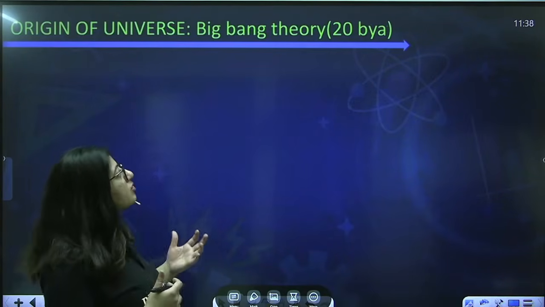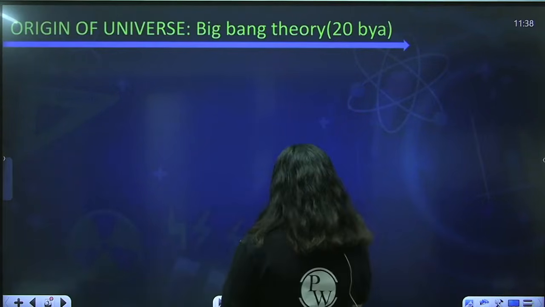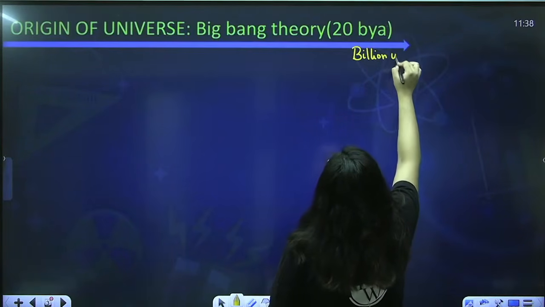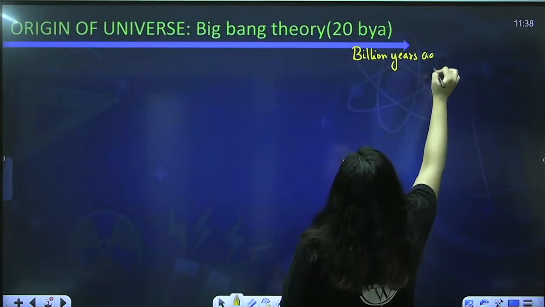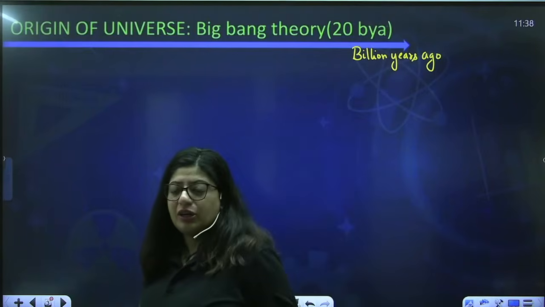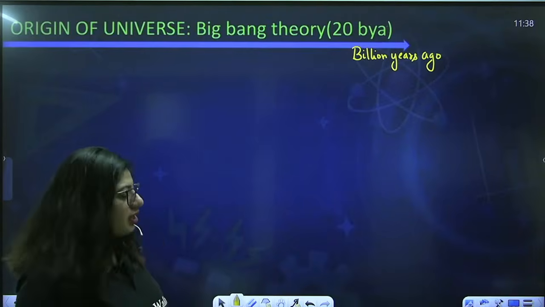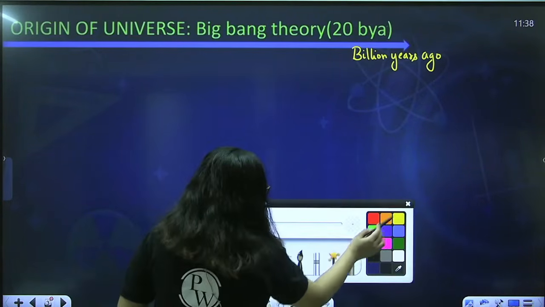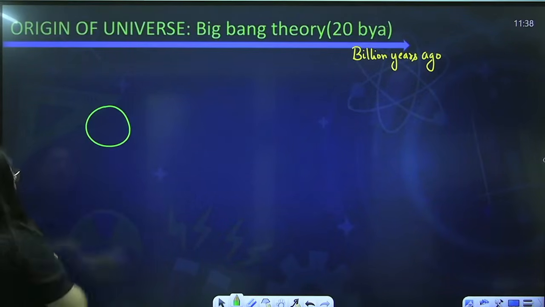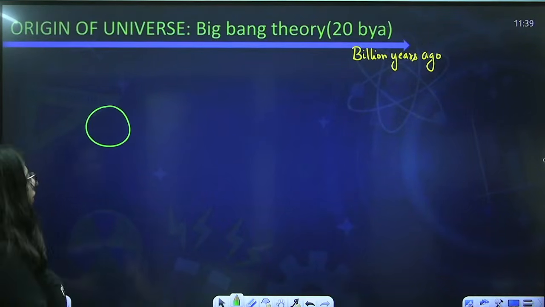So the universe was formed around 20 billion years ago. BYA means billion years ago, right? And this was explained by a theory known as the Big Bang theory. So this theory tried to explain how our universe formed. So according to this theory, there was a particle which was high in energy, and we don't know about this particle. We just say it was a particle.